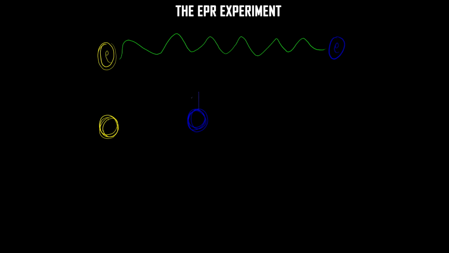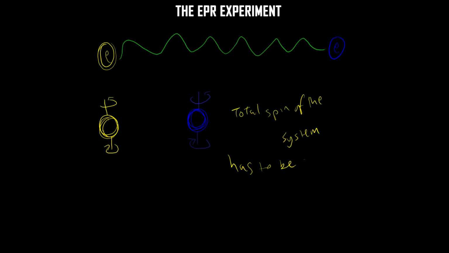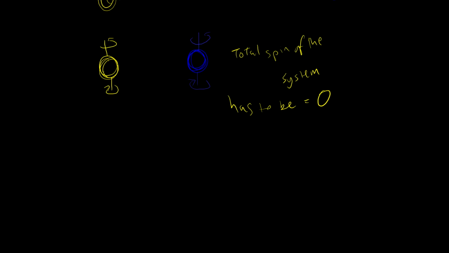While I make that measurement, I find that this electron is spinning anti-clockwise or clockwise, and the same goes for the other one. So I can say that the total spin of the system has to be equal to 0, because if one electron is spinning clockwise, the other has to be spinning anti-clockwise. They can't both be spinning clockwise.